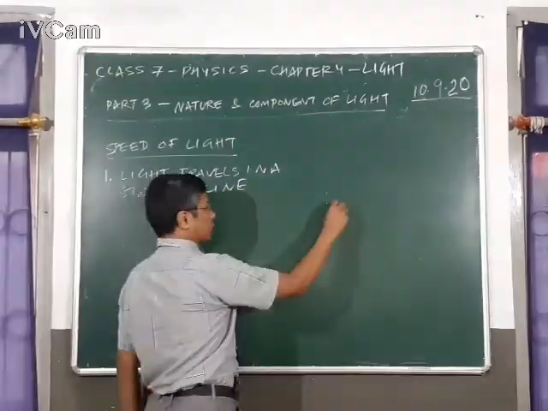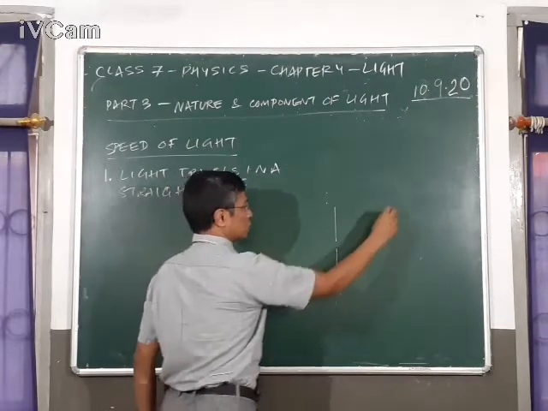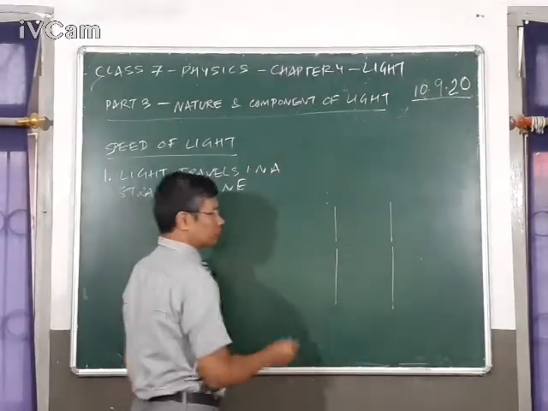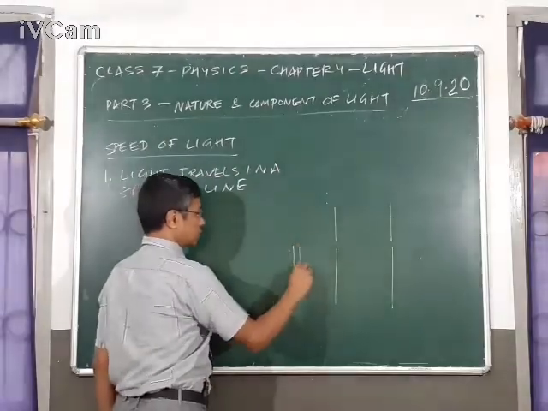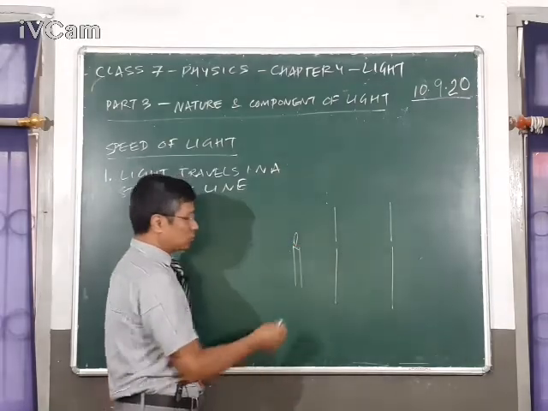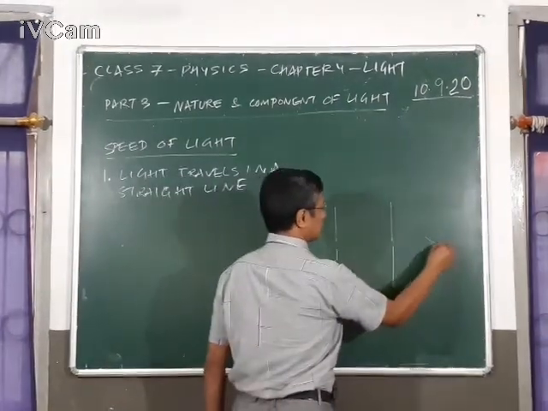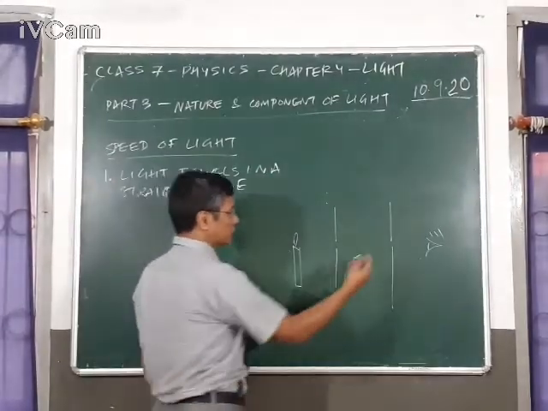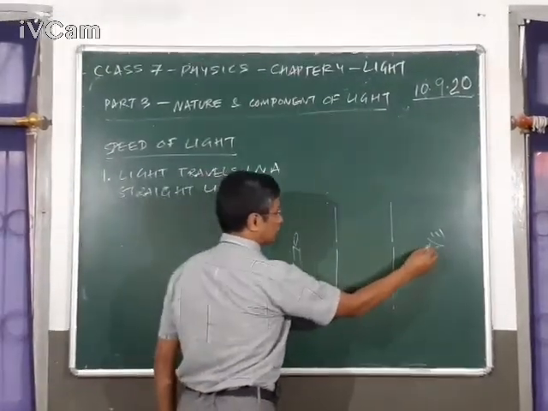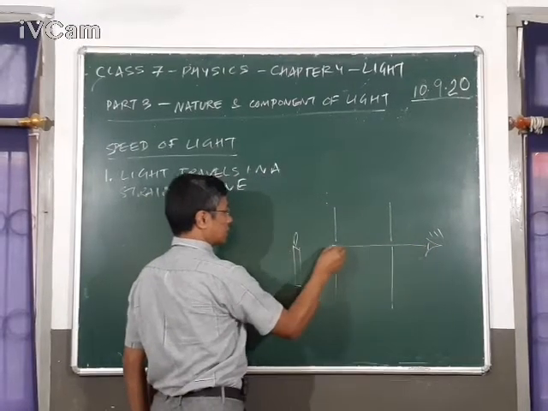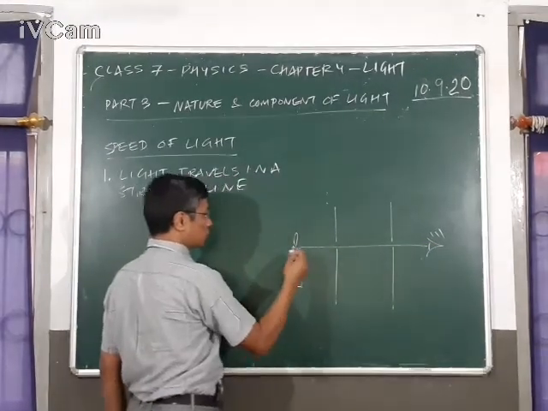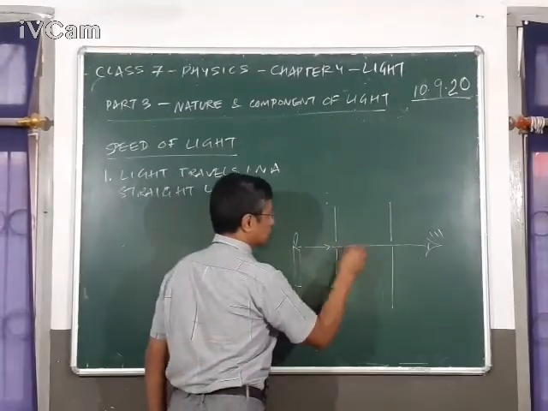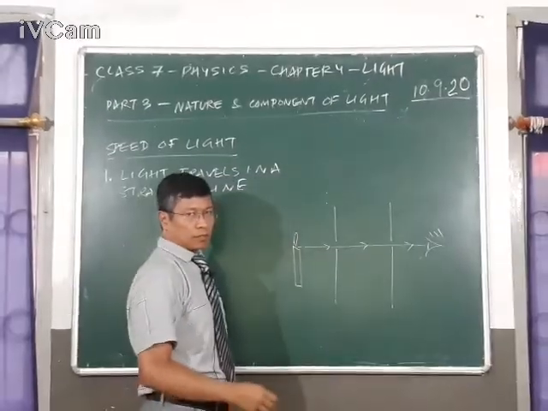To prove this, we can take two cardboard pieces with tiny holes in them, and on one side we can place a burning candle as a source of light, and on the other end we can place an eye, through which we can see right through the two holes. This is the line of sight, and you can see that as it's passing through the two holes, we are able to see the candle. The light from the candle passes through the holes and reaches the eye.